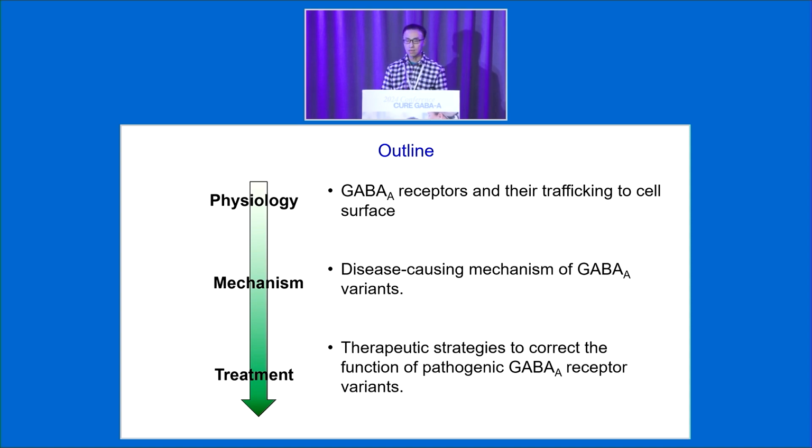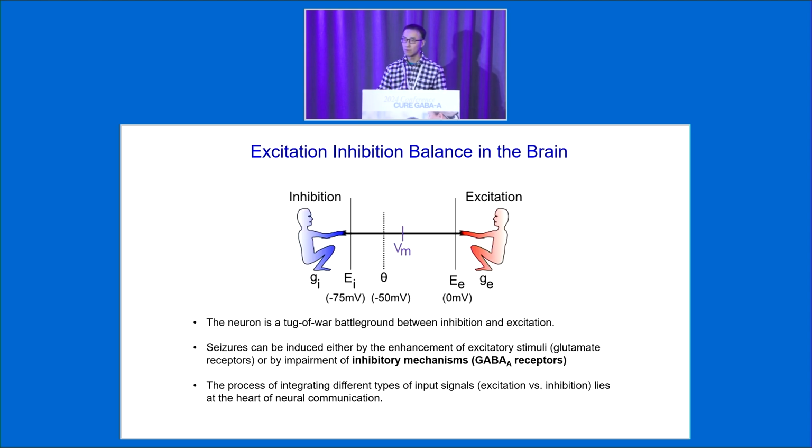This will outline my talk today. First, I want to give you the physiology of the GABA receptor. Because when we study the disease, we want to study the physiology, what is known, and what the phenotypes are. Then we want to study the disease-causing mechanism. After we get the details about the disease-causing mechanism, we can design different therapeutic strategies to target different variants. So I will follow this thread for my talk.